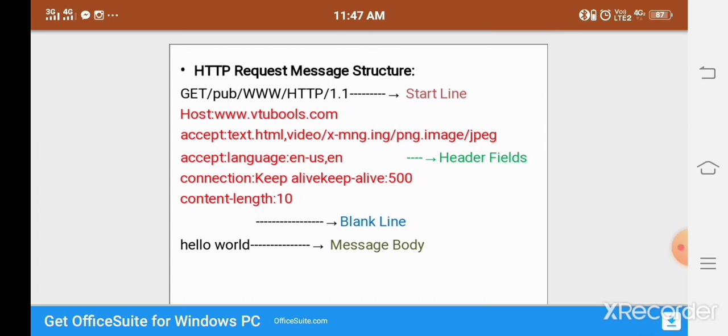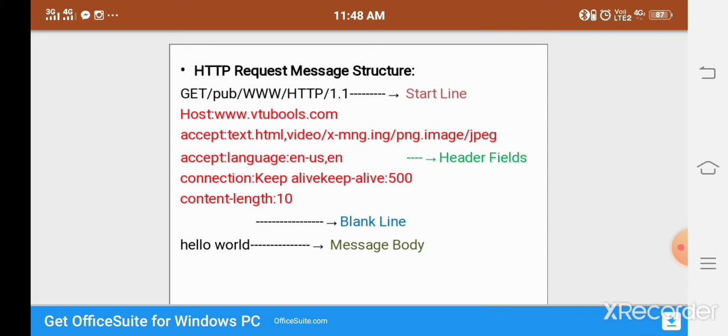First we are declaring the start line, and second one is the header line, and third one is the blank line, and fourth one is the message body. So we have first mentioned the start line. In the start line we indicate the keyword called GET. GET is the web address we denote when using the GET method. That time we are gathering information of the website. That is the purpose of using the GET method.